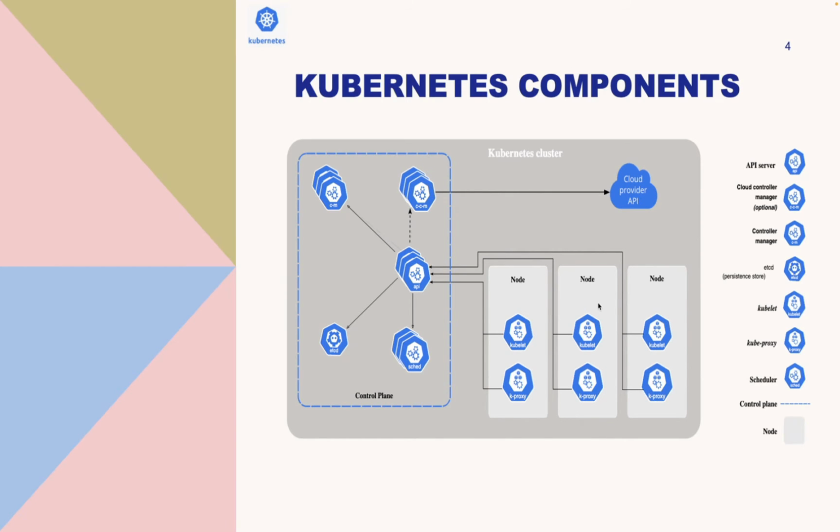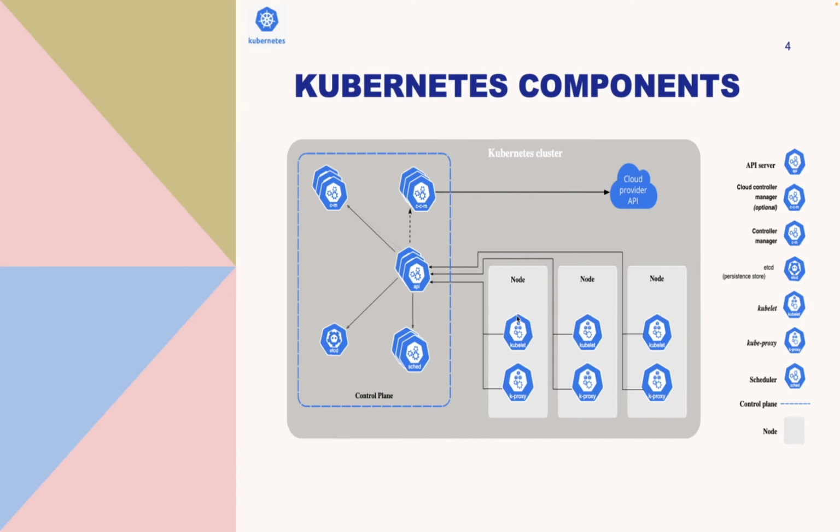And then you will have the pods running under the node, which are the components of your application workload. And then you see the control plane on the left side. The control plane basically manages the worker nodes and pods in the cluster. So it basically controls your worker nodes and your pods running on the Kubernetes cluster. It also takes care of high availability and fault tolerance. So this is a normal architecture of Kubernetes components.